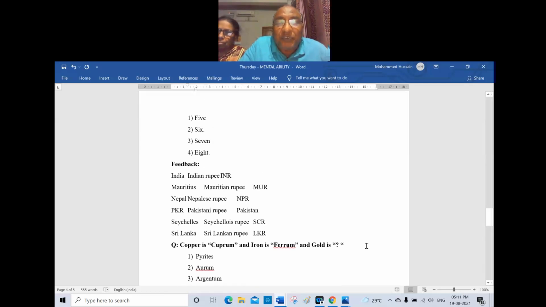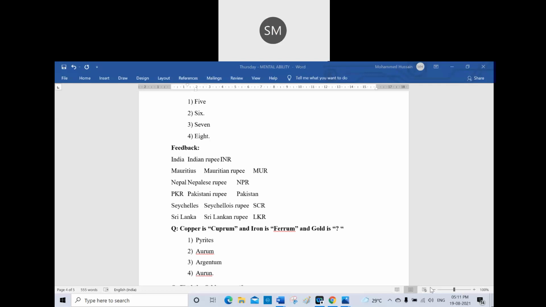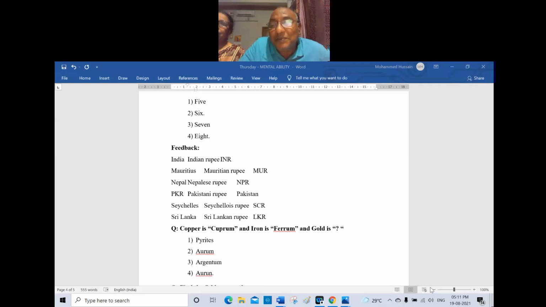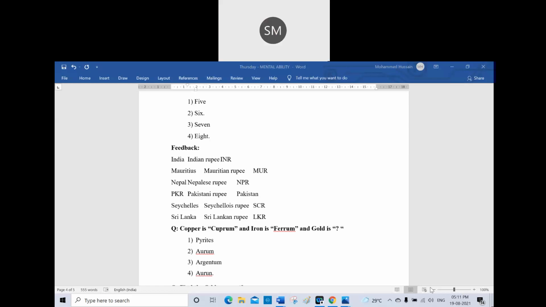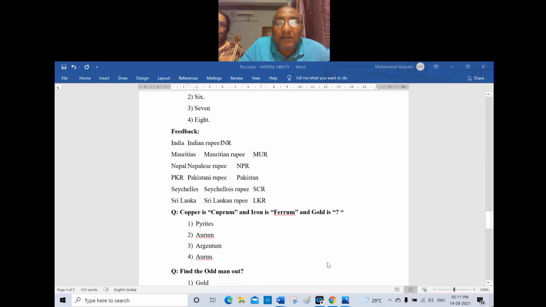Copper is cuprum, iron is ferrum, and gold is, just now I told you already. Are you hearing my voice? Say yes or no. Yes, sir. Gold is Aurum. The M is silent. Cuprum is Cu, iron is ferrum, and gold is Auru. And silver is Argentum.